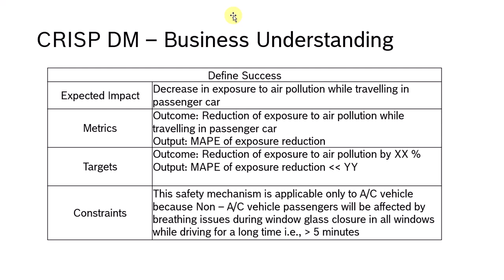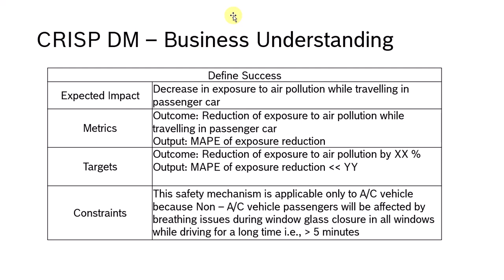The constraint is that this safety mechanism will be applicable to AC vehicles only, because a non-AC vehicle will not have any air conditioning system inside. My logic is that whenever the dust or smoke reaches certain threshold levels, my model will automatically shift all the glass windows up, so my car will be completely covered and the human sitting inside will be protected from these environmental pollution factors.